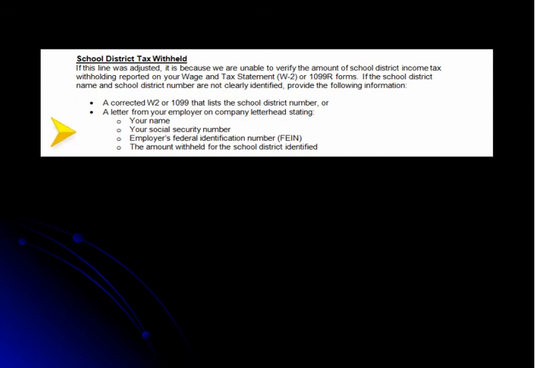If you cannot obtain a corrected W-2 or 1099, we will accept a letter from your employer on company letterhead. The letter must include your name, your social security number, the employer's federal identification number, the school district's name and number, and the amount withheld for that school district.